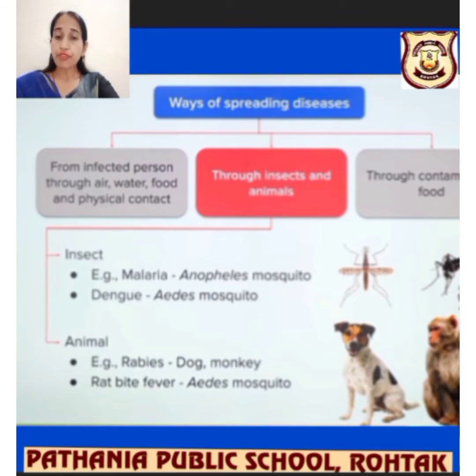Let's talk about how a person is infected through insects and animals. Due to an insect bite, like malaria. The Anopheles mosquito, and I'll tell you it is the female mosquito which bites a person and infects them, and malaria occurs. Dengue is again from a mosquito bite, that is the Aedes mosquito. Remember this name. For animals we are talking about rabies, which appears in dogs and monkeys. And rat bite fever from rats. That's why the rat is very dangerous for our health, right?